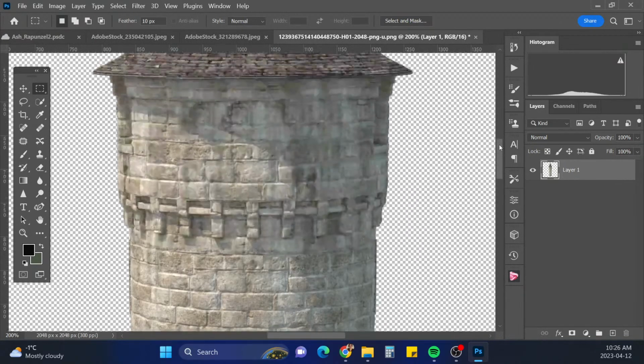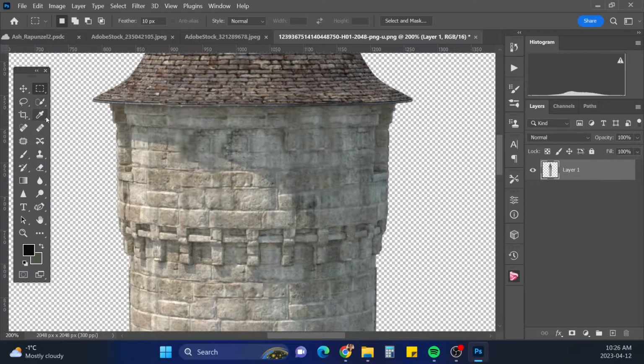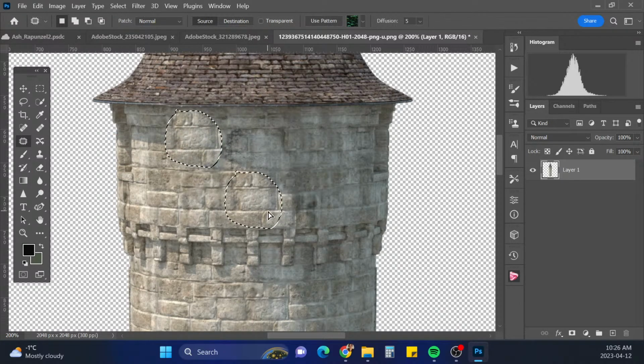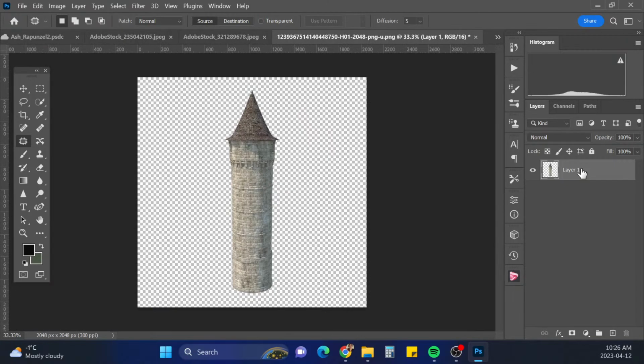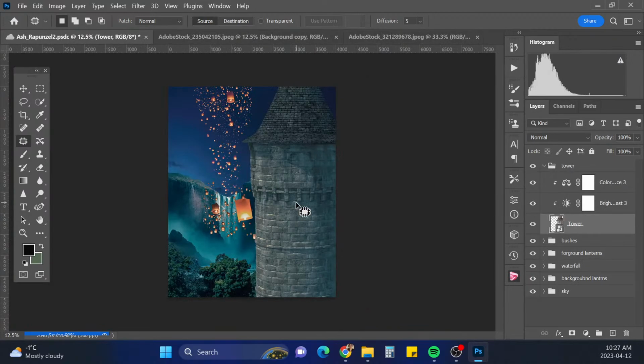It looks okay, but it could be better. So I'm just going to see if I can use my patch tool. Maybe match up some of these stones here. Like that. Hit Enter and Control D. Oops. There we go, Control D. All right, that's looking better. So I'm going to close this and I'm going to say yes. And there we go, we have no windows.